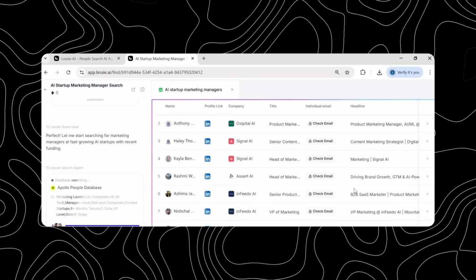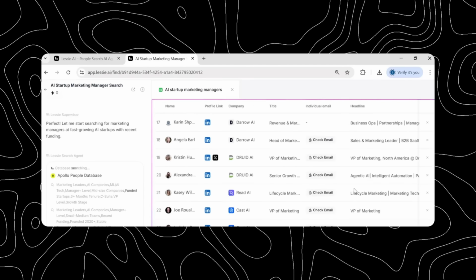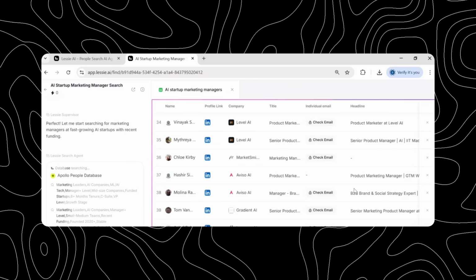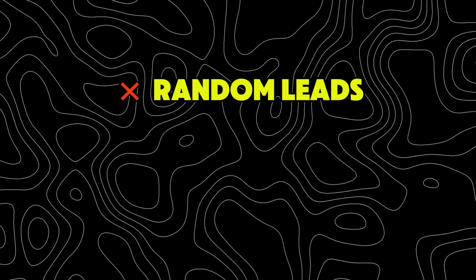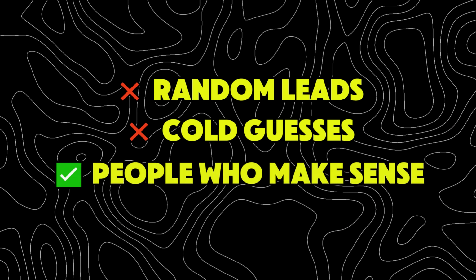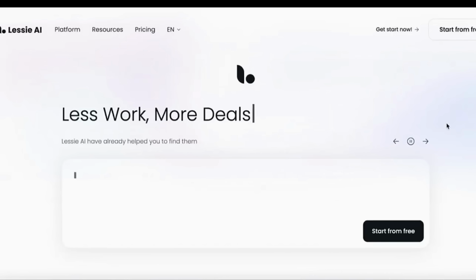Now imagine this instead. Instead of spending hours researching, what if you could clearly describe the type of person you're looking for, and within minutes, get a clean, organized list of contacts who already show signs they need your solution? Not random leads, not cold guesses, but people who make sense for your offer. That's exactly what Lessie AI helps you do.